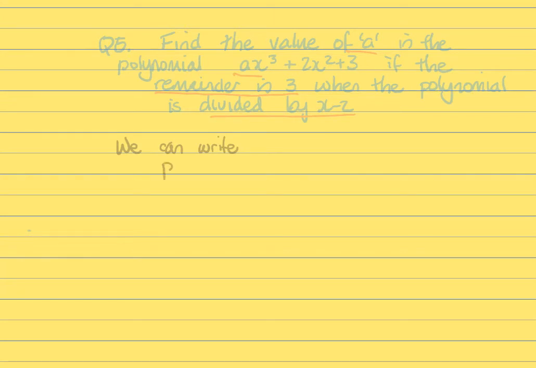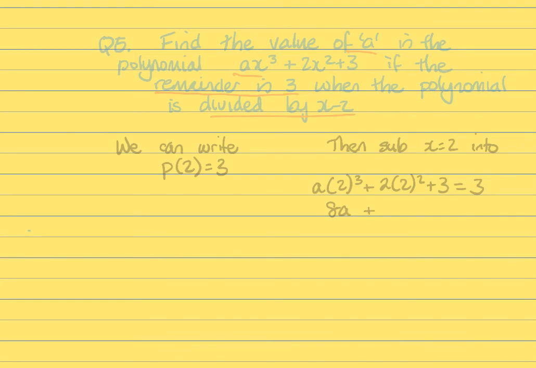So we can write p of 2 equals 3. And then we're going to sub in x is 2 into the expression, so where the x is, I'm writing a 2, and that expression should equal 3 because the remainder is 3, remember.